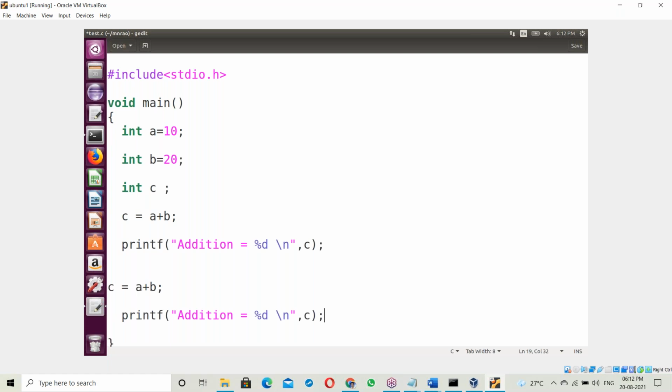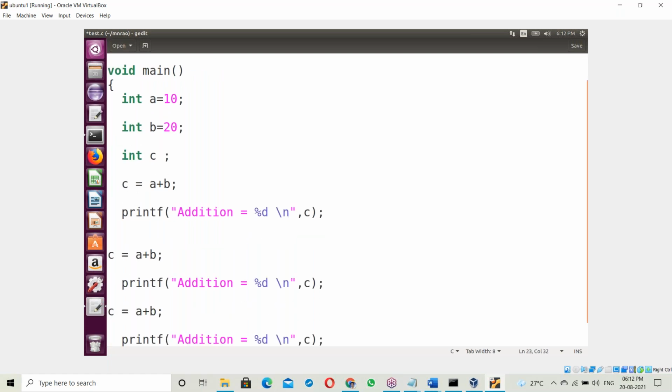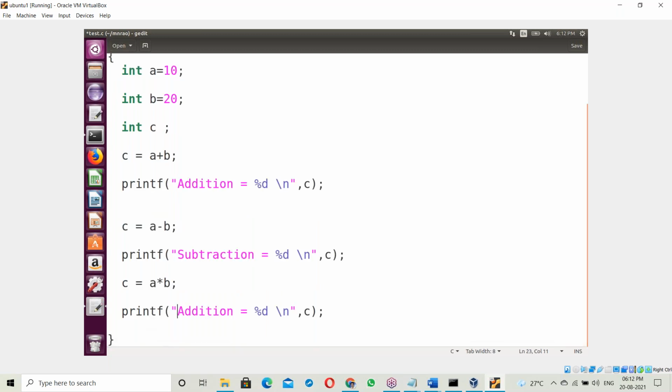Next, subtraction, next multiplication. Okay, C equal to A plus B, next A minus B, C equal to A into B. So addition, next subtraction, next multiplication. Addition, subtraction, and then multiplication.